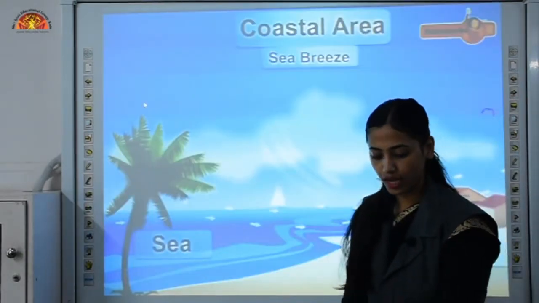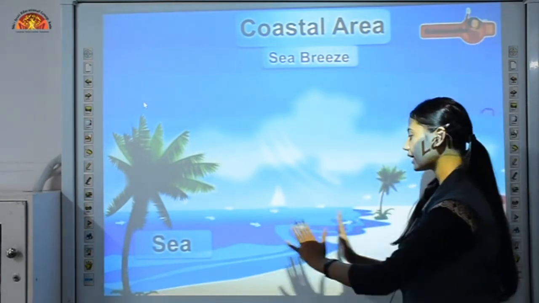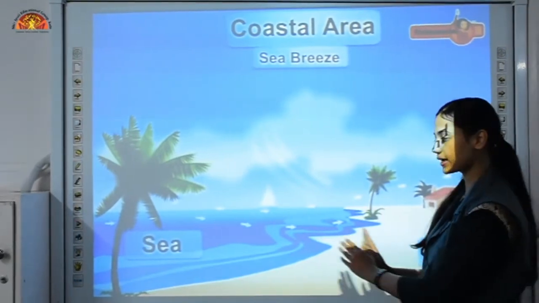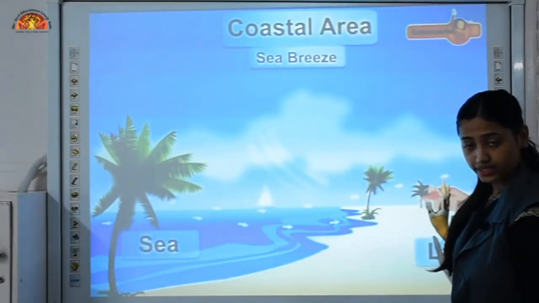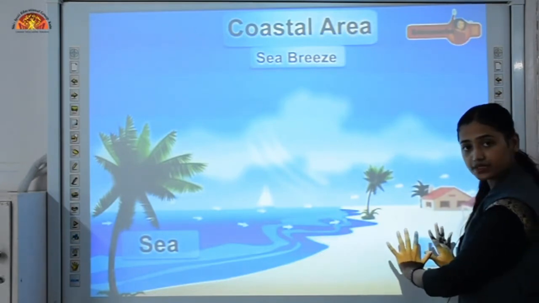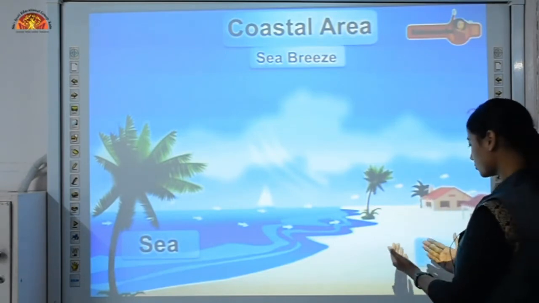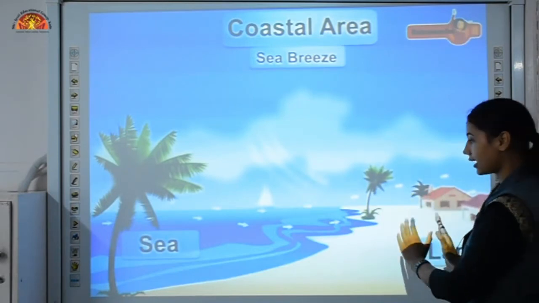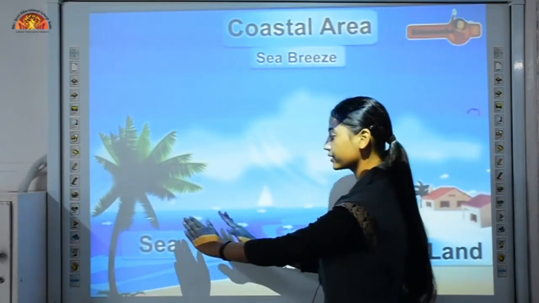Now during daytime what happens? The sun is present, and due to the sun rays, both sea and land get warm, but land warms up faster as compared to sea. So the air molecules present over land will rise upward, and the air molecules present over the sea, what will they do?